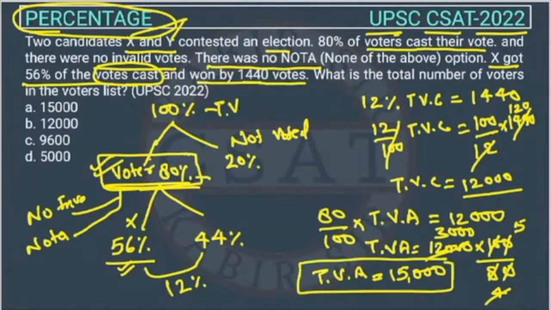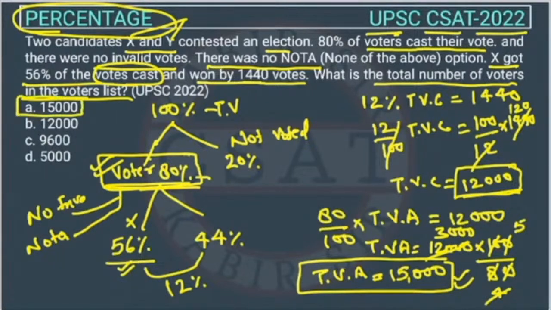So what is the question asking? The question is asking what is the total number of voters in the voter list. So total voters in the voter list are 15,000, and how many voted? 12,000, right? So the answer of this question will be option A, right? So what is the answer? Answer is option A. See, we can do this through another method also, right? Let me tell you that also.